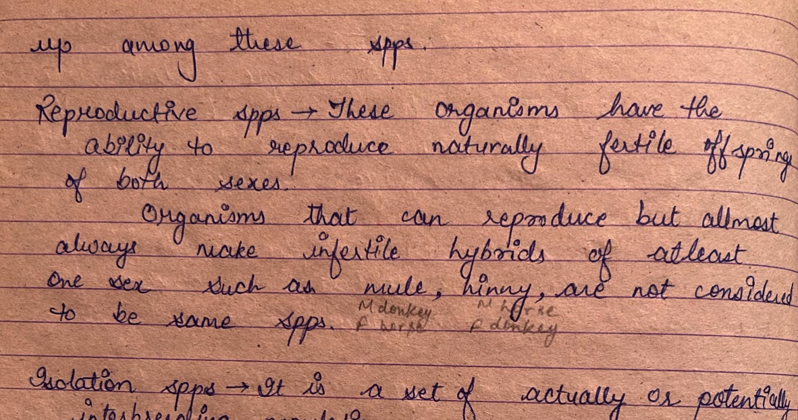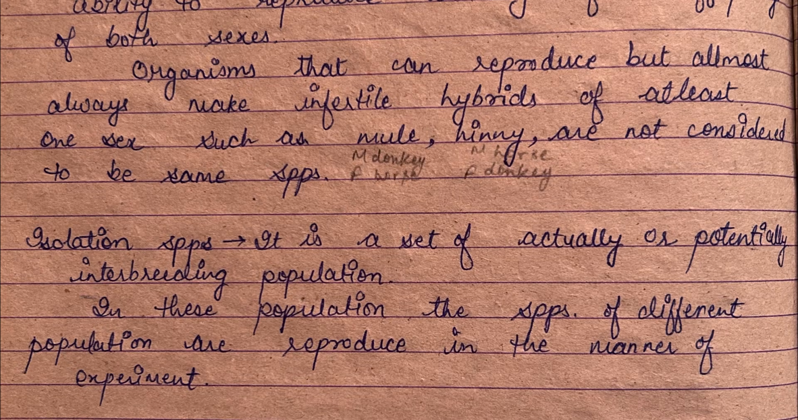The second one is reproductive species. These organisms have the ability to reproduce naturally fertile offspring of both sexes. Organisms that can reproduce but almost always make infertile hybrids of at least one sex, such as mule and hinny, are not considered to be the same species. A mule we get from a male donkey and a female horse, and a hinny we get from a male horse and a female donkey. The third one is isolation species.